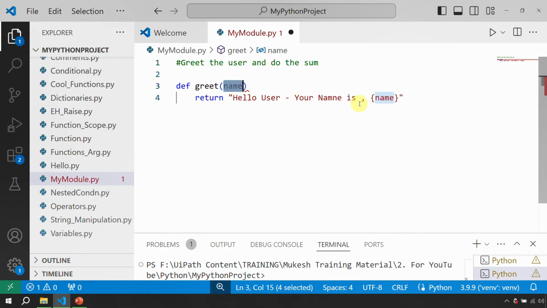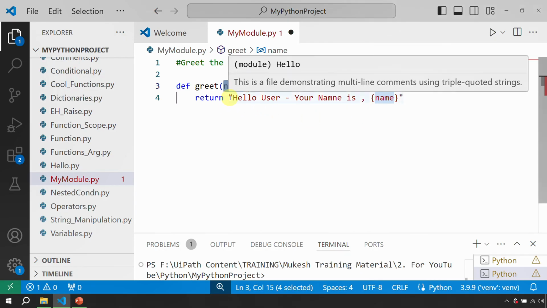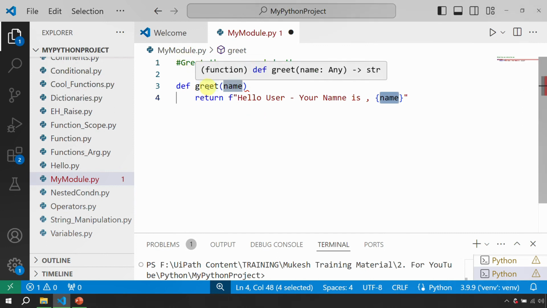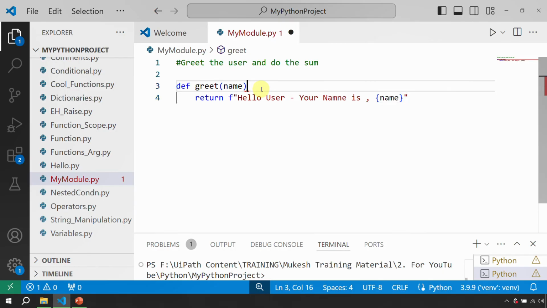But now this is coming as a string, so to make it a formatted input, I hope you guys remember from the previous tutorials, we just need to put an F, right? So that way it becomes a formatted text. Okay, so now whenever somebody is calling this module, they can use this function whose name is greet, the input is the name, and this is what they have to do. Okay, I forgot the colon here, that's why this error, right?